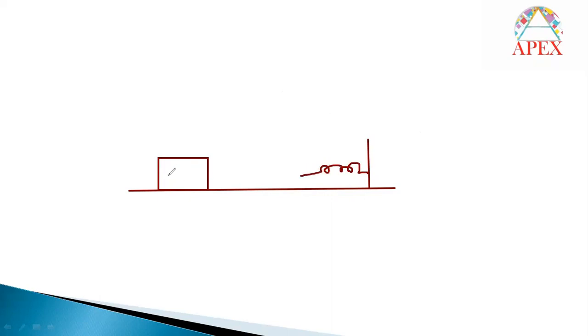I will draw the diagram here. The block is taken on a rough surface, and on one particular stand, the spring is connected horizontally. The mass of the body is given as 2 kg, and the velocity of this body is 4 meter per second. Here the frictional force is given directly as 15 Newton.